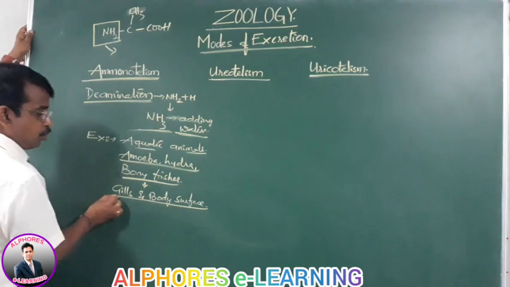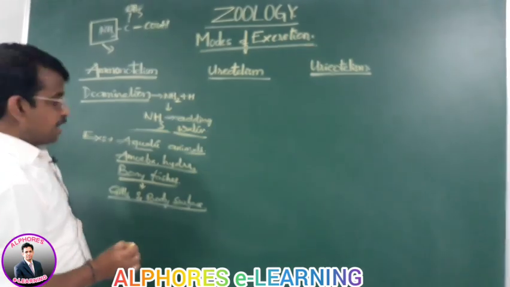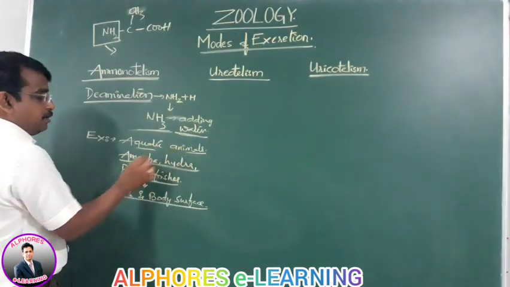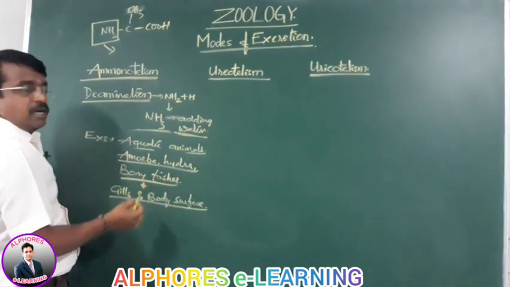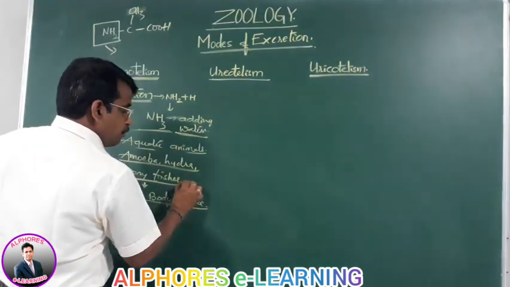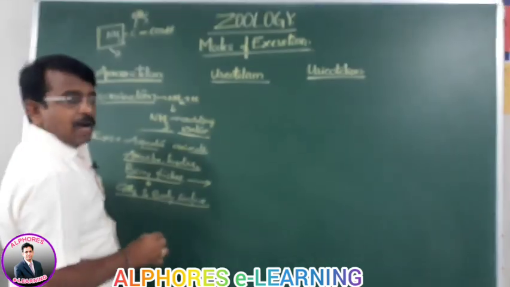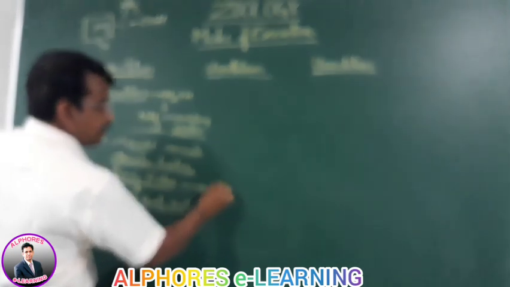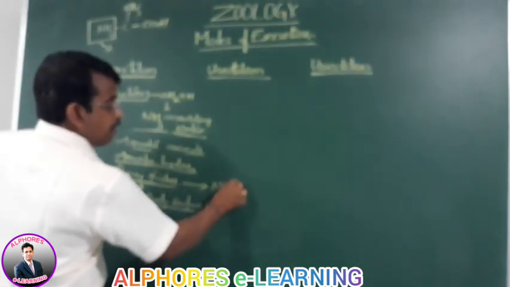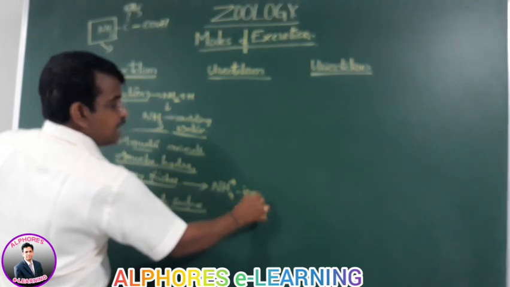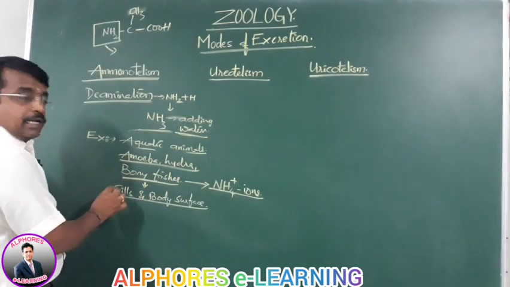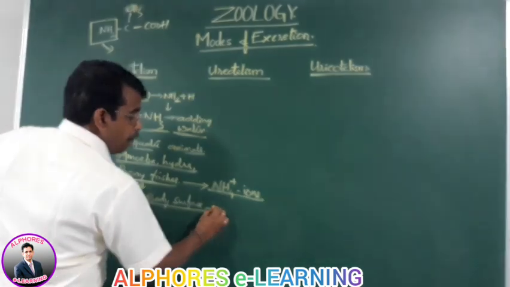The ammonia excreting animals are aquatic animals, examples amoeba, hydra and bony fishes. In the case of bony fishes, the ammonia is eliminated in the form of ammonium ions, and that too by gills and the body surface by diffusion.